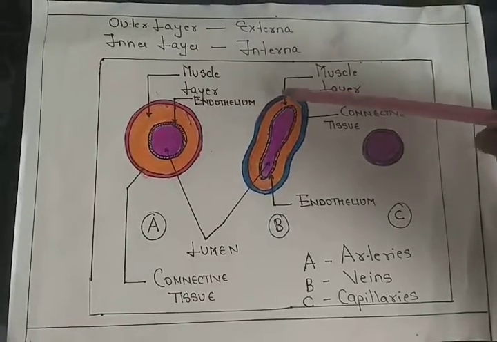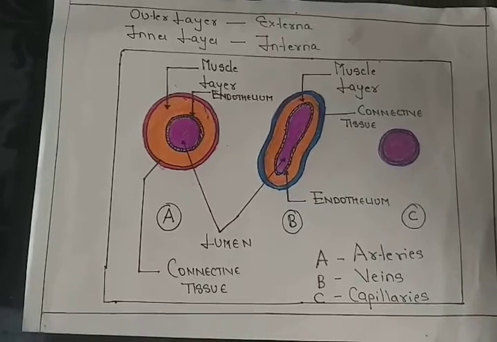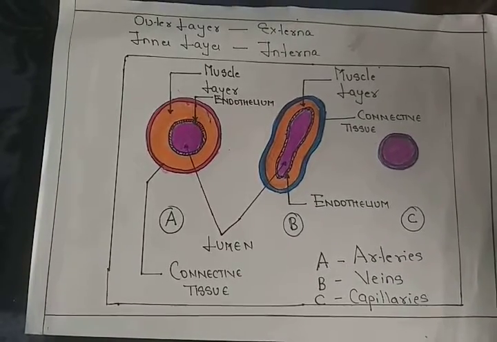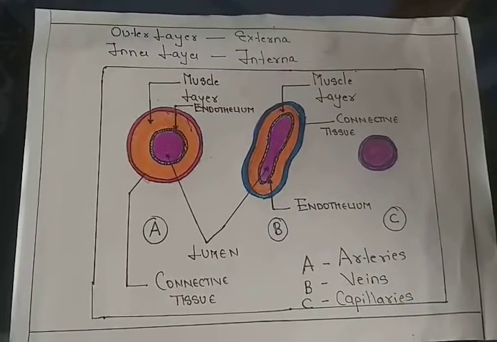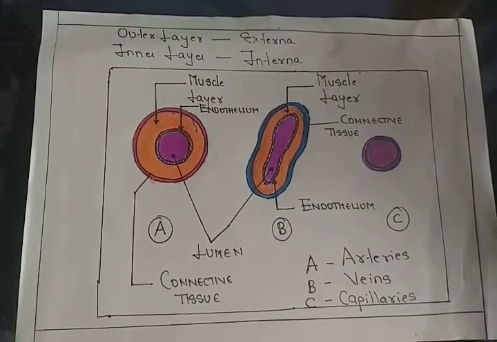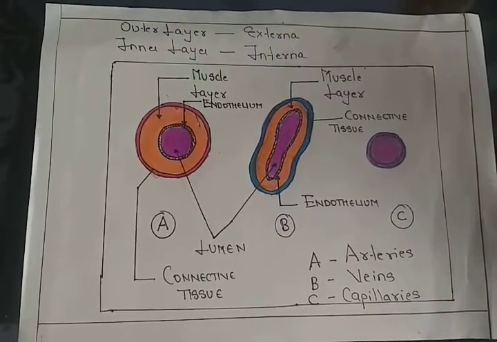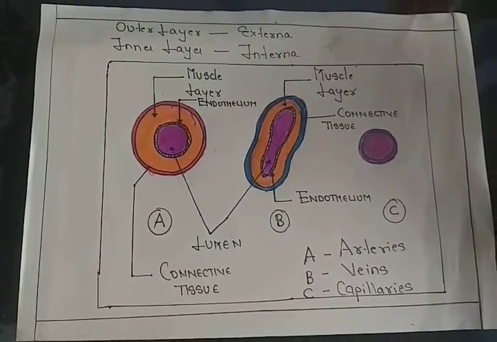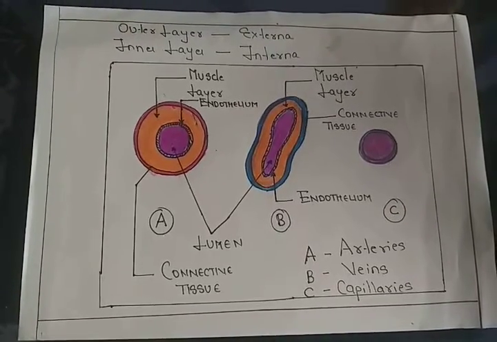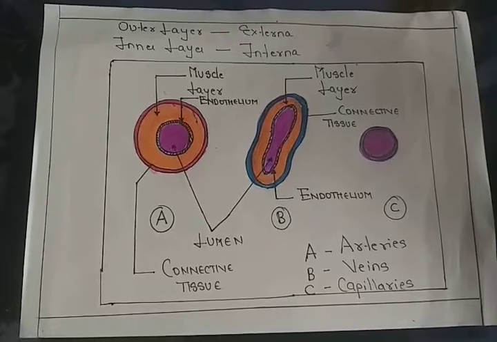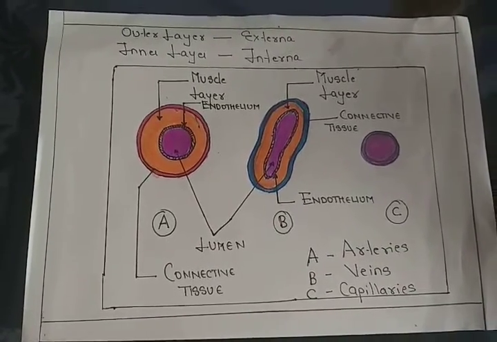Now, as far as veins are concerned, they are the blood vessels which carry the blood to the heart from different parts of the body. So from the body to the heart, we have learned the vena cavas. Superior vena cava brings the blood from the upper part of the body. Inferior vena cava brings the blood from the lower part of the body. When I say upper part, it's above the heart. When I say lower part, that's below the heart. Understanding? So these vena cavas, they are the veins.